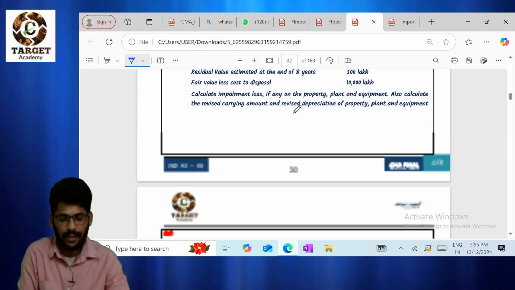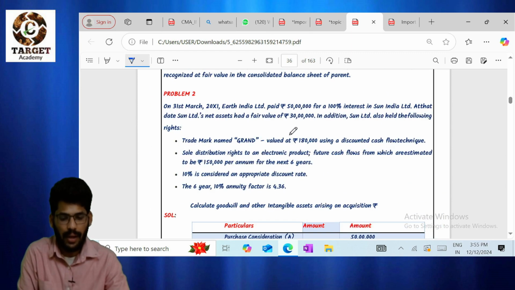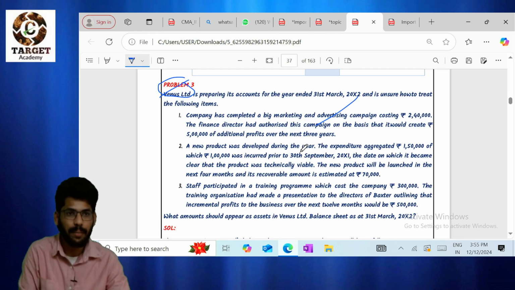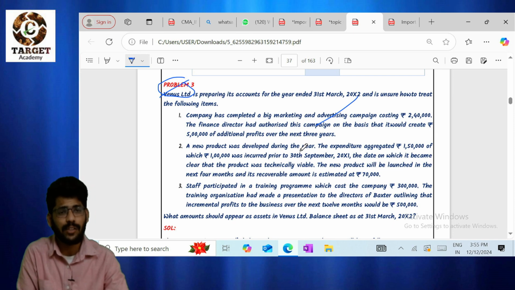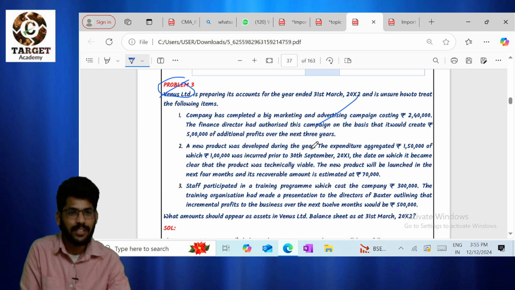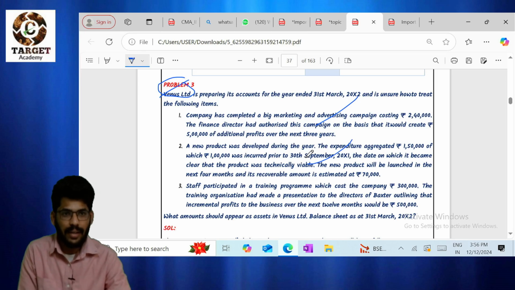Coming to Ind AS 38, intangible assets, question number 3. At least for MCQ purpose, please go through problem number 3. Because basic advertisement expense will be charged to P&L. Next, up to the research phase, expenses will be transferred to P&L. From the date of development, when technical feasibility is there, from that date we need to capitalize the expense we have incurred. Development expenses will be capitalized. Research expense will be charged to P&L. This is the point you need to learn here.